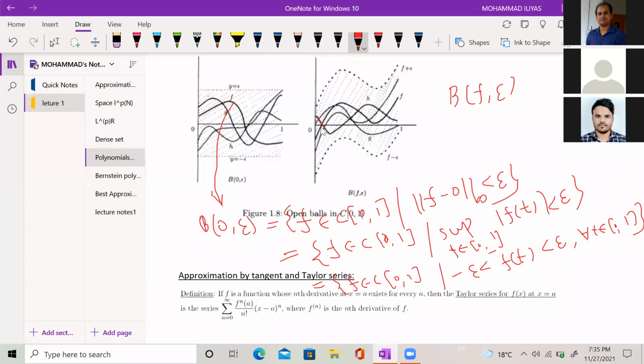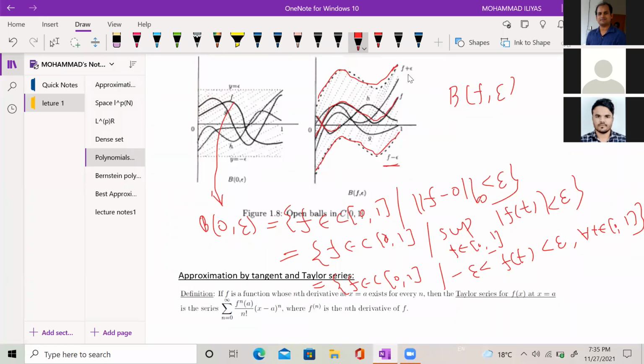This is our F. So what can I do? I can draw F minus epsilon. This is F plus epsilon, and this is F minus epsilon. So the ball with center F and radius epsilon contains all continuous functions which lie between the two bands F minus epsilon